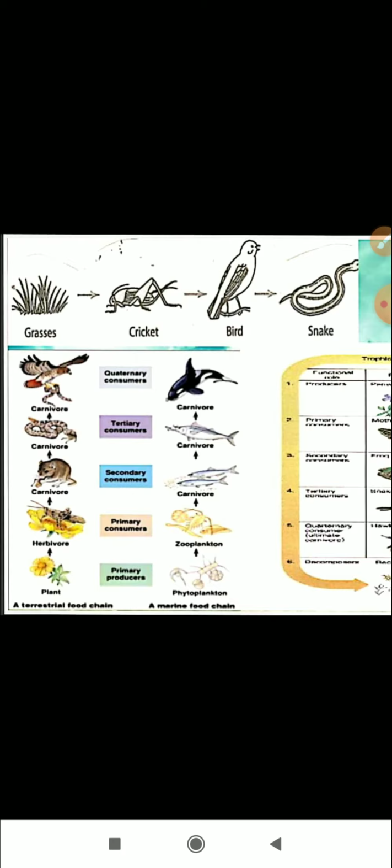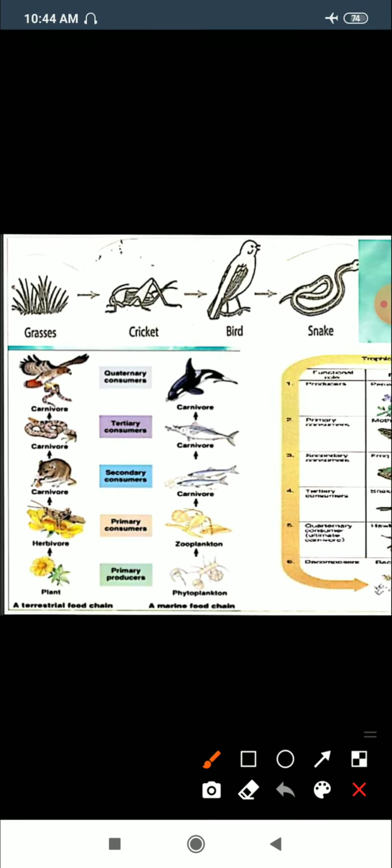Starting with the producers are plants in a terrestrial ecosystem and phytoplankton in a marine ecosystem. Phytoplankton are the minute plants which are eaten up by the zooplankton, the minute animals, and they are eaten up by the carnivores, that are the small fish, then by the large carnivore, a large fish, then it is eaten up by a top carnivore.